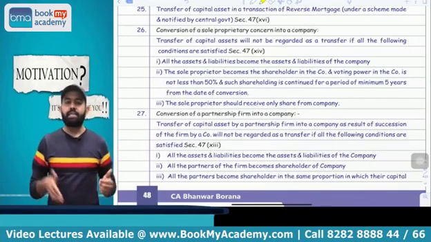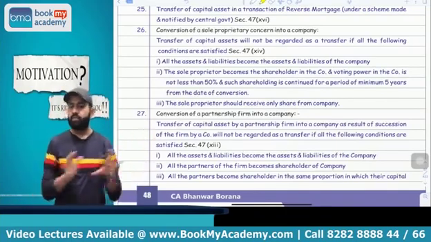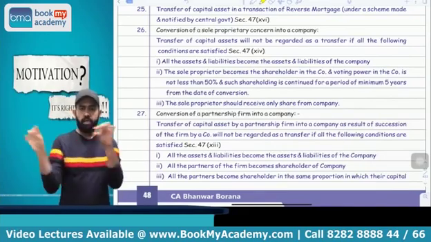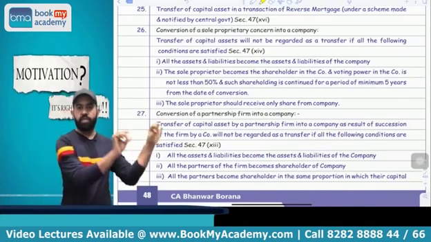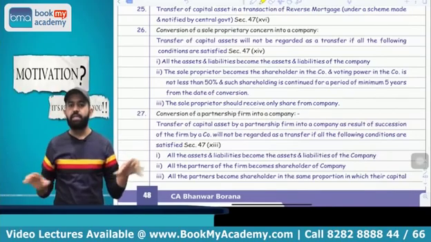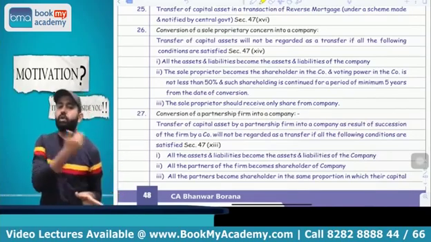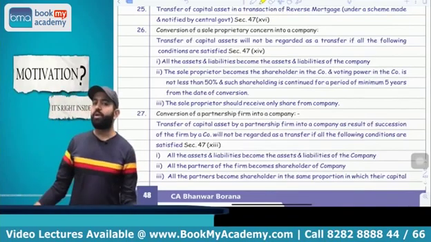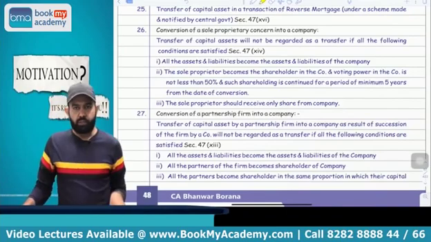So what I am saying is that if a partnership firm is converted into company, it is not treated as transfer, capital gain is not applicable. There are four conditions. First condition, all assets and liabilities transferred; all partners should become shareholders in the same ratio in which capital accounts were stored; partners should receive only shares from the company; and partners should hold at least 50% or more equity shares for the next 5 years. You got my point or not?